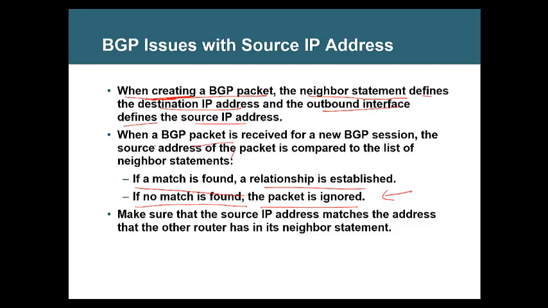Yes, sir. What did you understand? So when the neighbor source IP address is different, it's not matching. No, I'm not asking that story. I'm asking about this first paragraph. I repeat. When creating a BGP packet, now a router is creating a BGP packet. For that packet, two addresses are needed. One is the source address, another one is the destination address. Now, from where do you learn the destination? How does BGP know the destination?